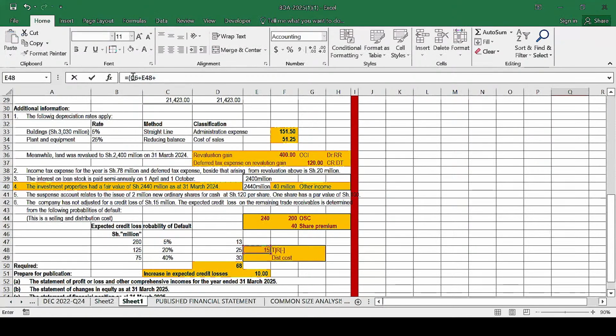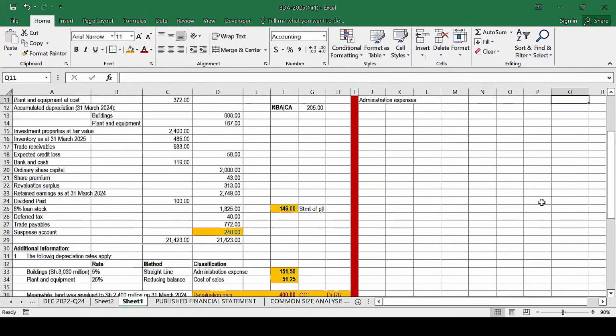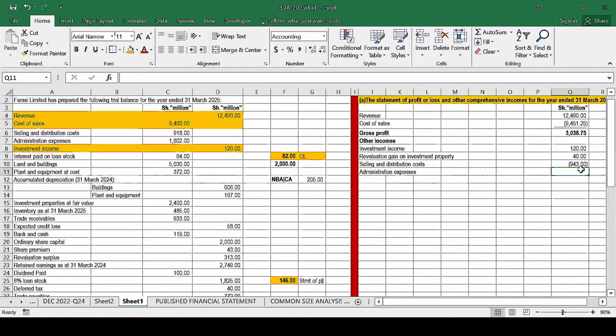So we have taken the amount given in the trial balance plus this, plus now the increase in expected losses, this one. Then what we need to do is cross the bracket. And because this is an expense, it has to be a negative, so we multiply that with -1. So you have taken this amount plus the credit losses written off plus the increase, and then I've multiplied that with -1 to make it a negative.